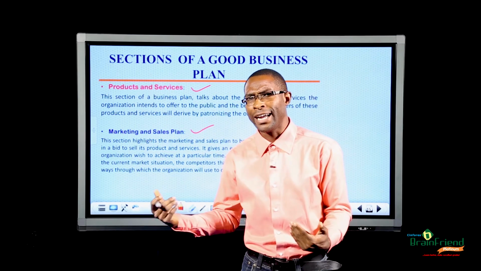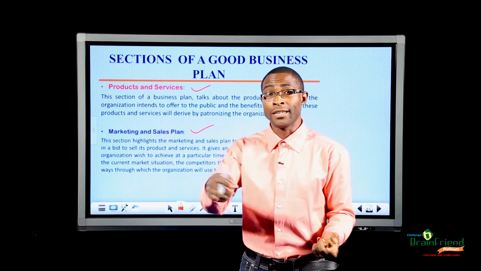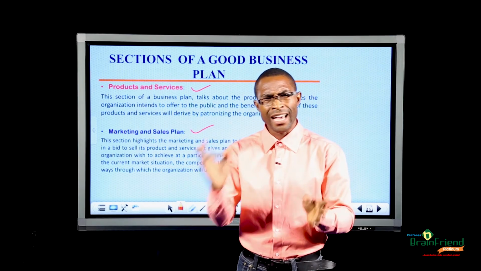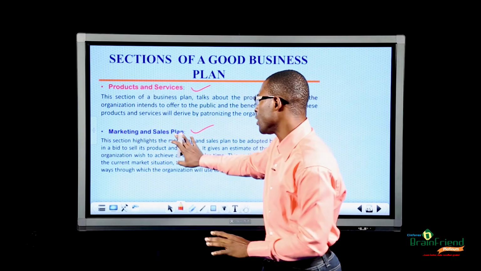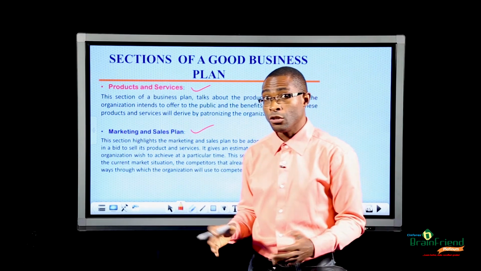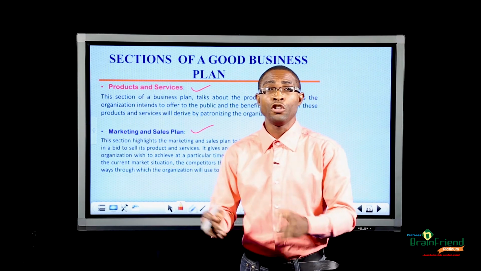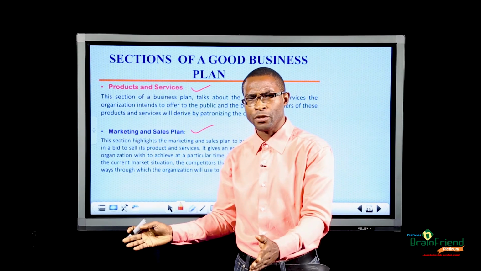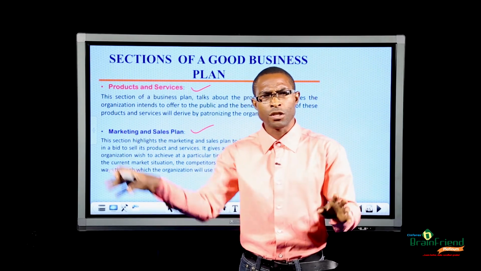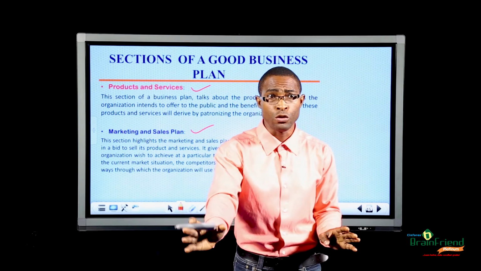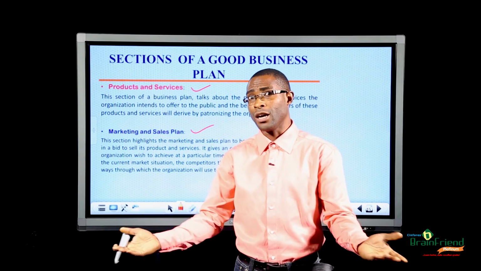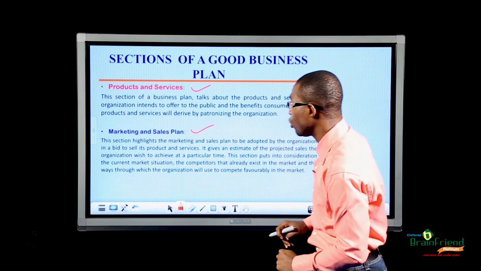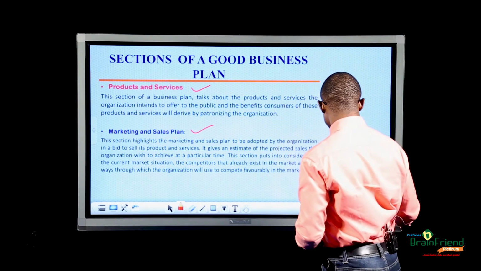You have a helpline that people could call and then order the product. These are the details we are looking at when talking about the marketing and sales plan. You also have a need where you will maybe rent shops and outlets around town where people can easily walk in and get your product without stress. That's where you capture all these plans.